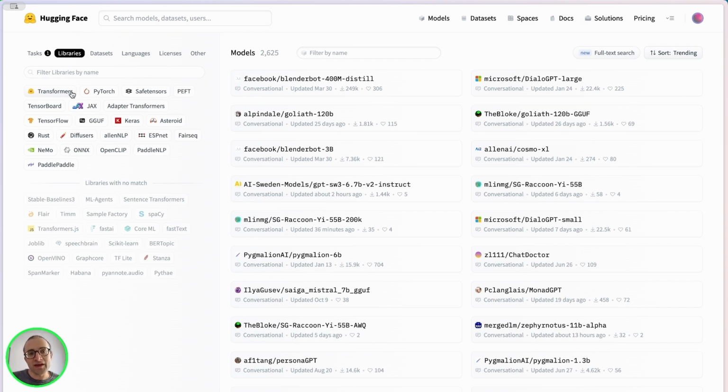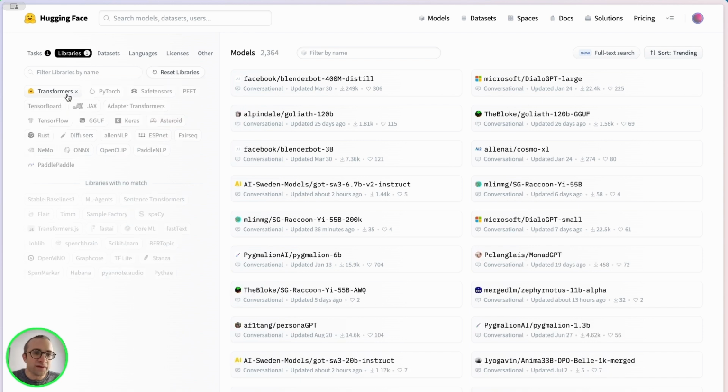And it's also a library from Hugging Face, a Python library that simplifies setting up a model. We also have popular libraries like PyTorch, TensorFlow, JAX, which is a Google library. Then we have some formats like GGUF, which is a format used for Llama models, and Keras is another big library. So we're going to pick something here that we know how to use or we want to learn how to use.